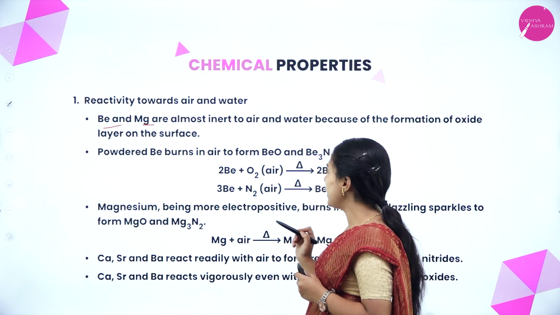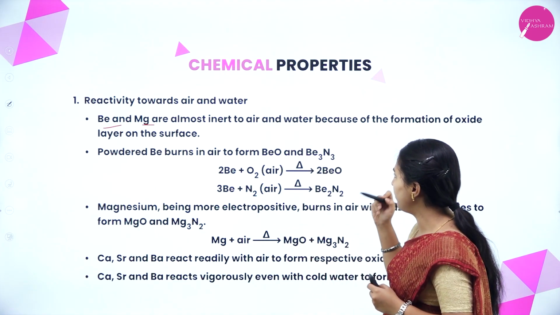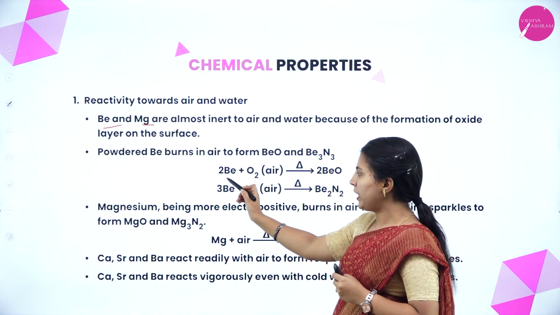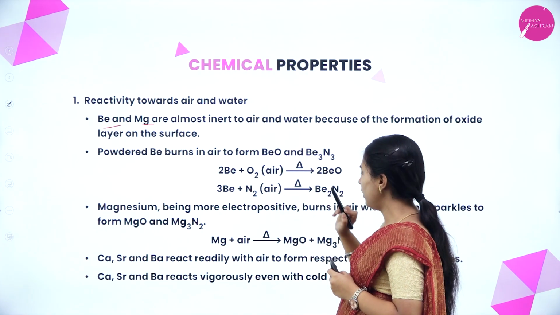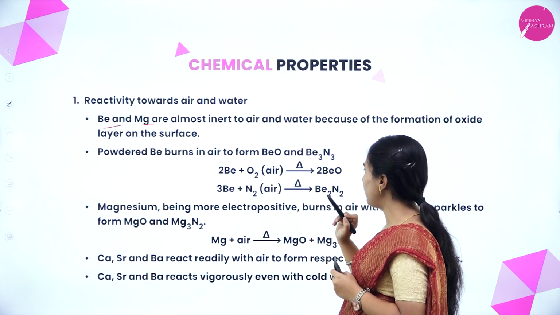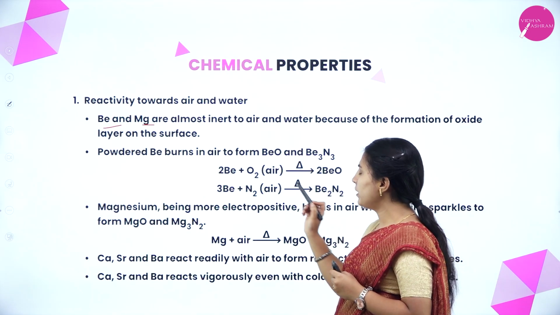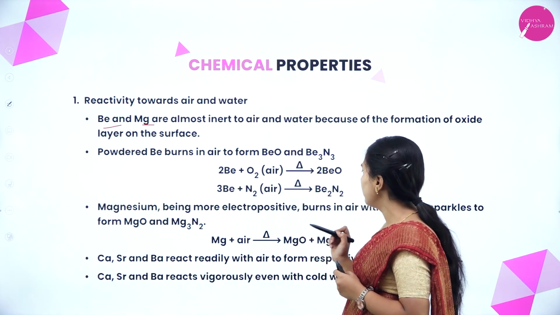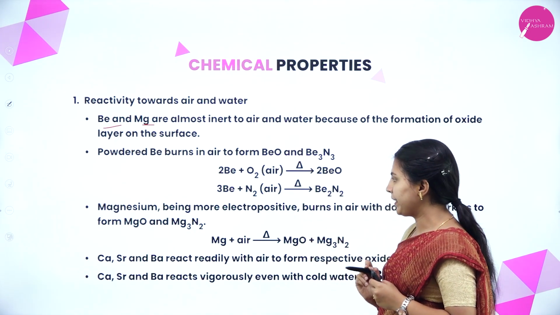Powdered beryllium burns in air to form beryllium oxide and beryllium nitride. When beryllium is treated with air at high temperature, it will form beryllium oxide. When beryllium is treated with nitrogen, it will form beryllium nitride.